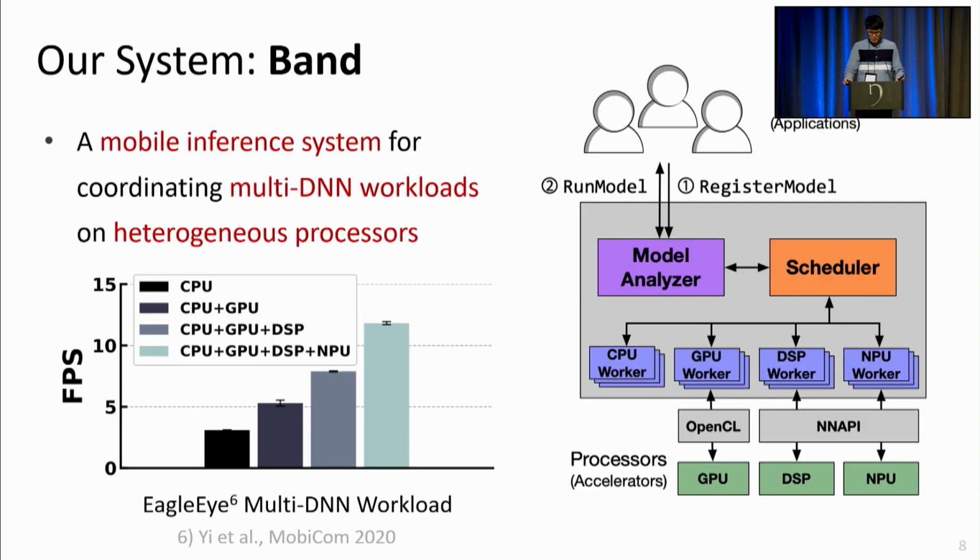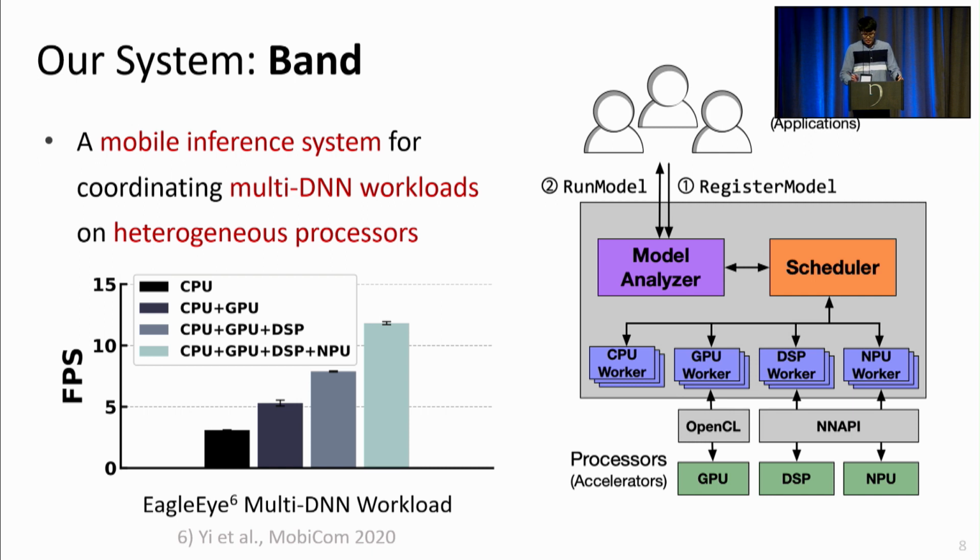So to this end, we designed and implemented a mobile inference system called BAND. BAND utilizes the heterogeneous processors on a mobile device to serve multi-DNN workloads, coordinating DNNs and processors to achieve good performance. And as shown in the evaluation preview below, utilizing more and more processors lets BAND gradually process more frames per second for multi-DNN workloads. So for example, using only the CPU on the Pixel 4 nets us only about 3 frames per second, but adding the GPU, DSP, and NPU contributes to the FPS performance, and eventually we top at around 12 frames per second.